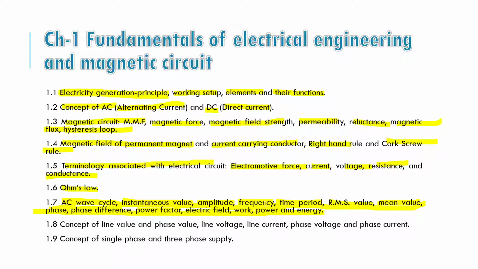For example, the frequency: we get an AC power supply in our houses which has a frequency of 50 hertz, and its amplitude or value is 230 volt AC. 230 is the RMS value of that voltage. So we will study this deeply in this topic.